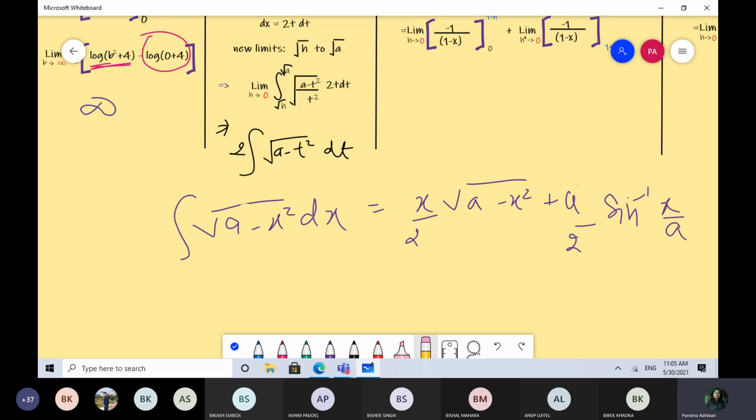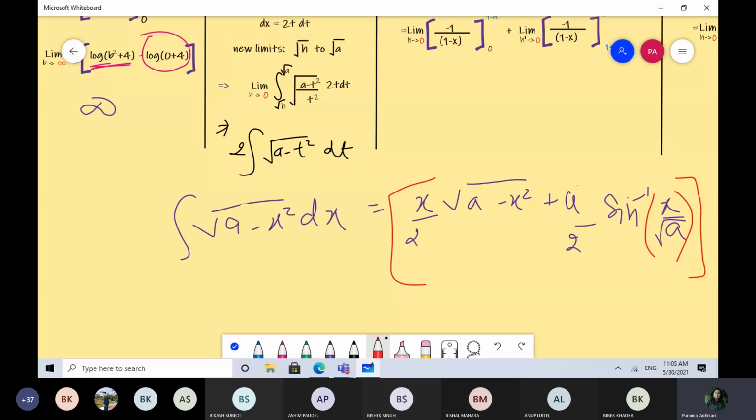तो यहाँ से final a में क्या होता है, root x by root a. So now you will integrate. What is the limits of integration? Root h to root a.